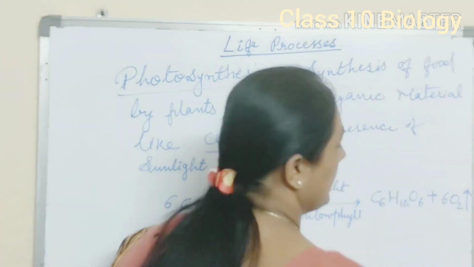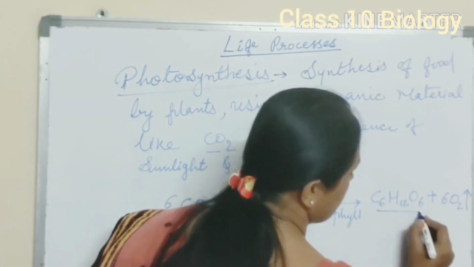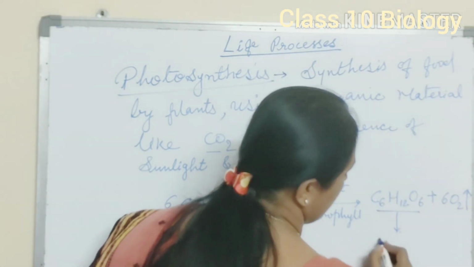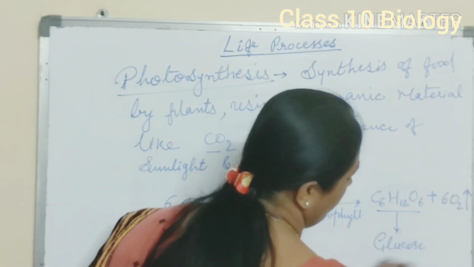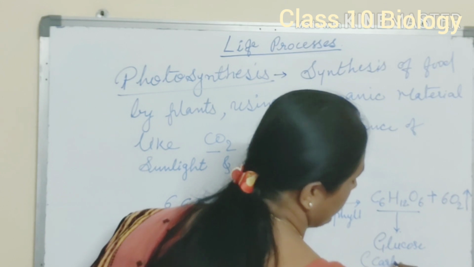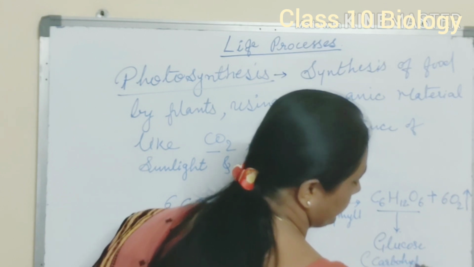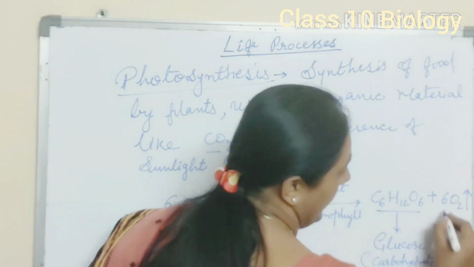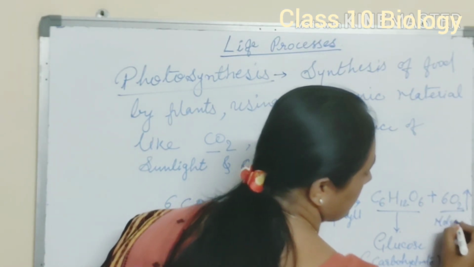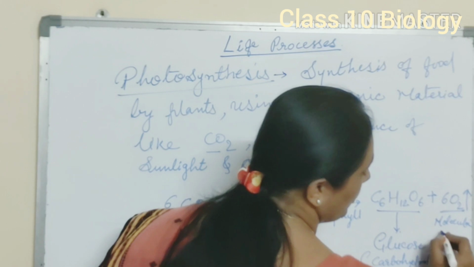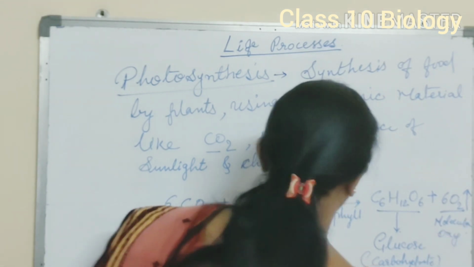This is the molecular oxygen. This material is called as glucose. This is the formula of glucose. Commonly we used to call carbohydrate. And this O2 is molecular oxygen.